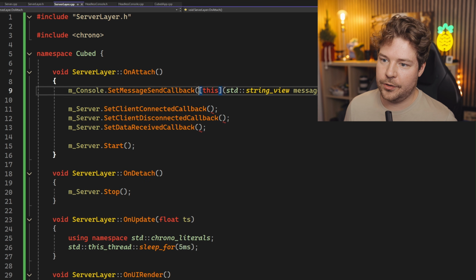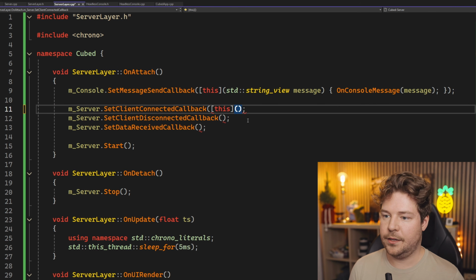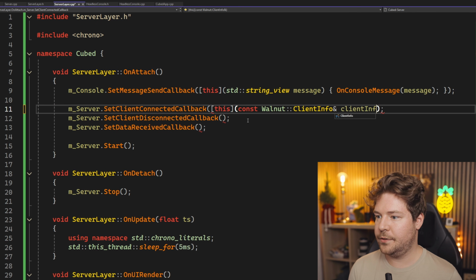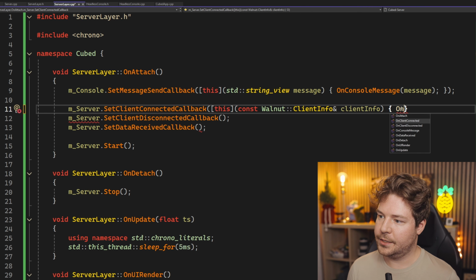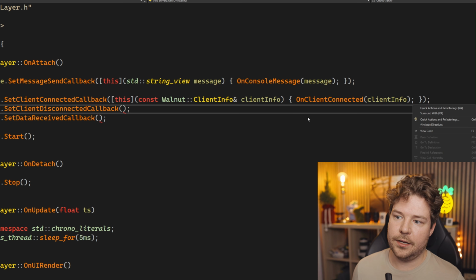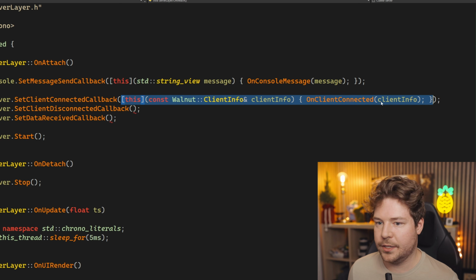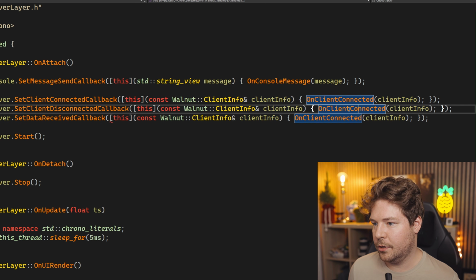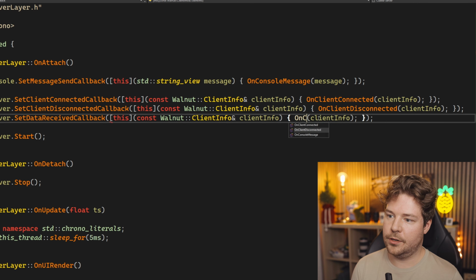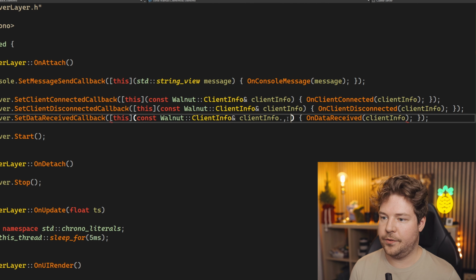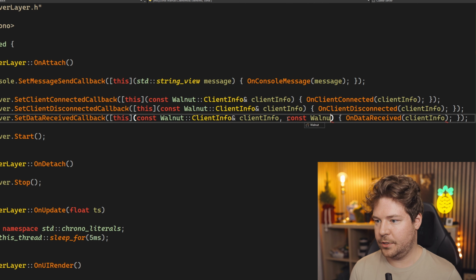here. So we can grab this and then const walnut client info, and then I know this line is getting a little bit long because my font's super big as well, but we'll just call on client connected with the client info. And then yeah, we can copy most of this, I think, for these two. We'll just call on client disconnected with client info. And then here, obviously, we'll call on data received with client info and const walnut buffer.